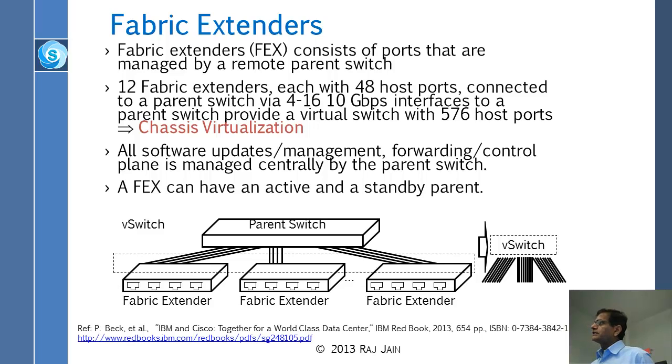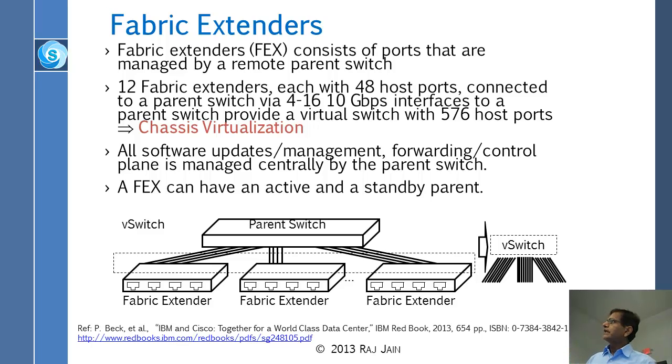All they had was very simple, very cheap ports, just like your home ports, but they were controlled by a parent switch which had a very high powered CPU and could manage 1,000 ports. So you buy a very high powered switch and lots of cheap fabric extenders, and then you can make a big switch with lots of ports.